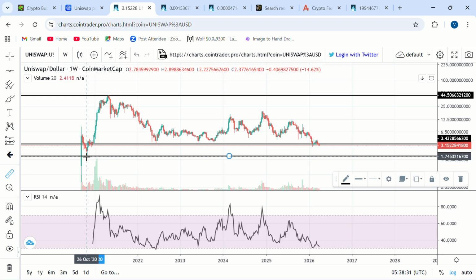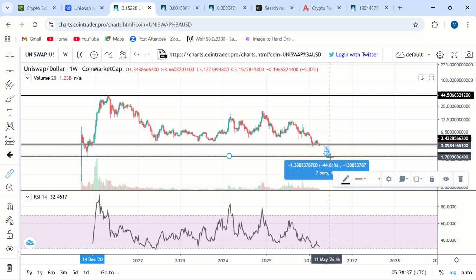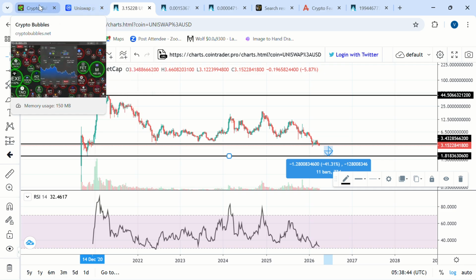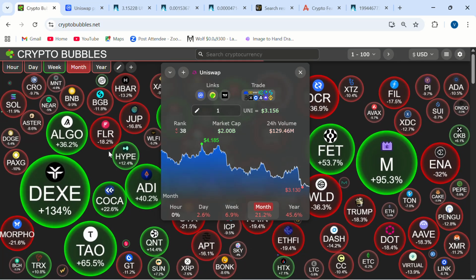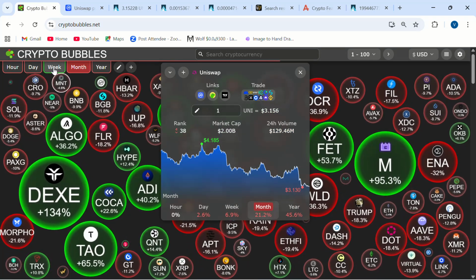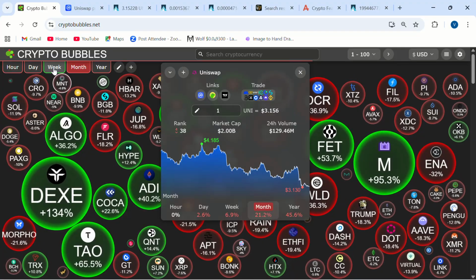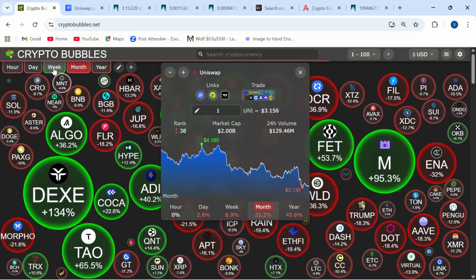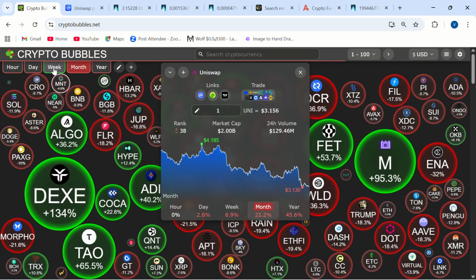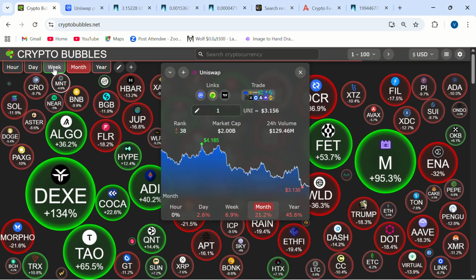We've seen Uniswap have a bounce there way back in 2020. If things get ugly, if we see it continue down to Goblin Town, I will see Uniswap dumping by a further 40% from where we're currently trading. Guys, know how volatile the altcoin markets can be. A 40% pump or dump can happen in 1 month. Just see what has happened to Uniswap over the last 1 month. You have seen it lose 21% of its value. So it's not strange to think it could easily dump another 40% over the next few months.